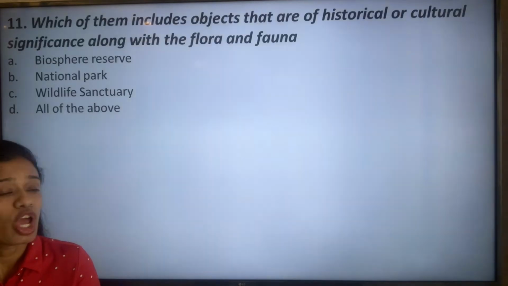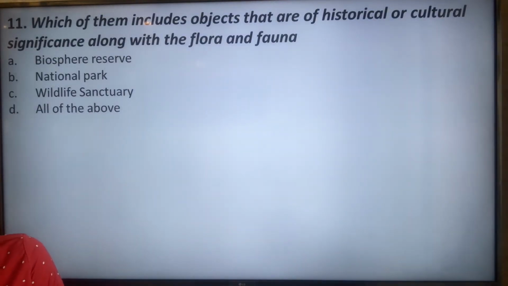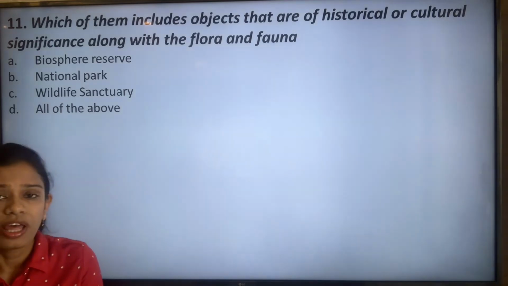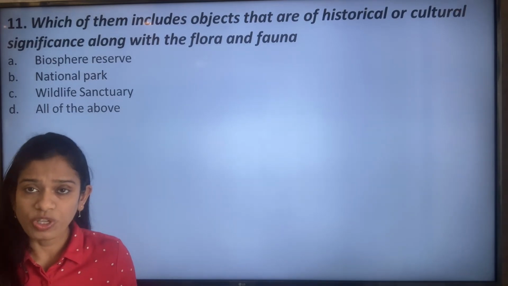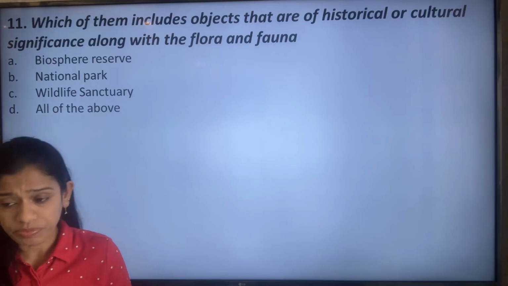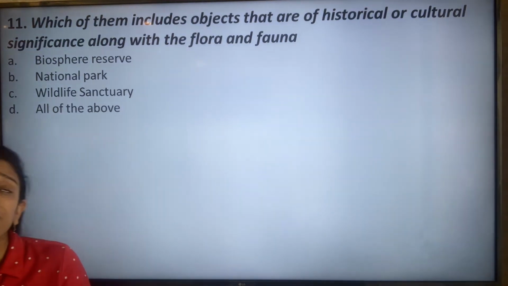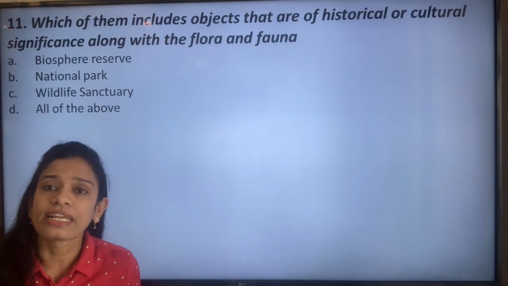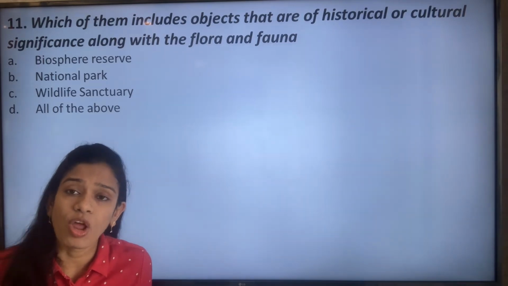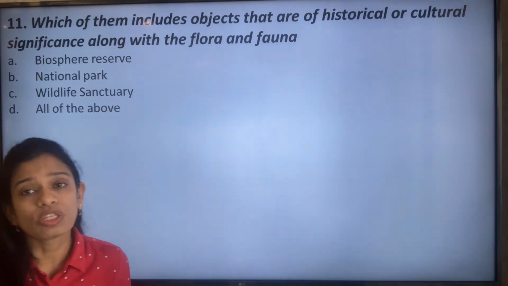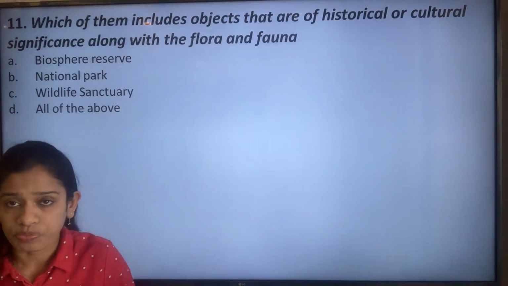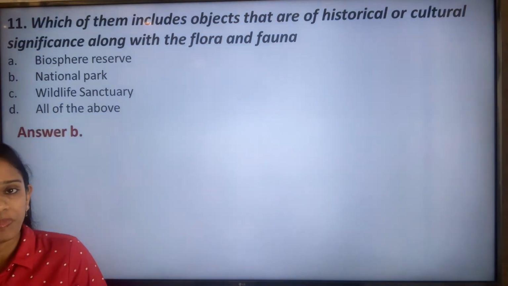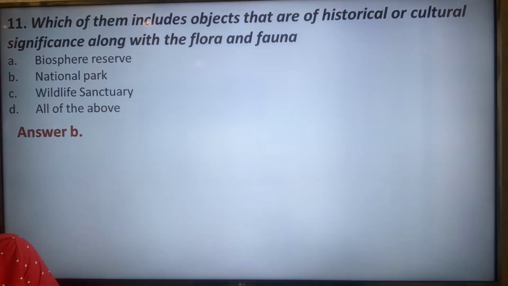The next question, which of them includes objects that are of historical or cultural significance along with the flora and the fauna? Now, out of biosphere reserve, national park, and wildlife sanctuary, in which one of them do we get to see the historical and cultural significance, objects that are also protected along with the wild animals and plants? So this is the national park which does that, that is option B. So the correct option is answer B.